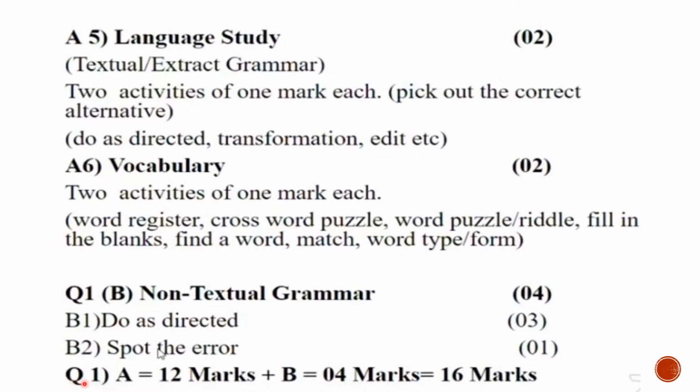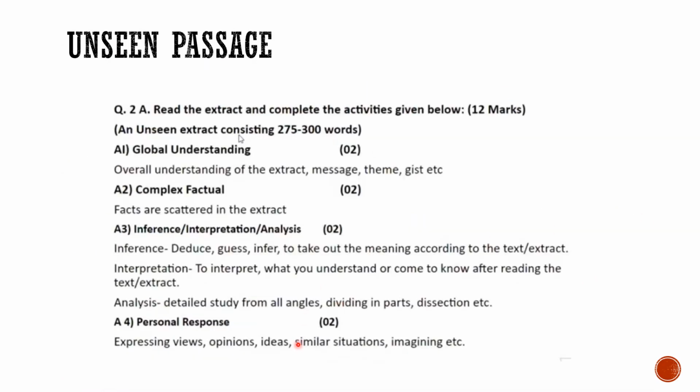So question number 1A is for 12 marks. Question number B, that is non-textual grammar, is for 4 marks. So in total, question number 1, including A and B section, is 16 marks. Let's move to the next part, which is unseen passage, question number 2. So there's one seen passage, question number 1. There will be an unseen passage, which is question number 2.